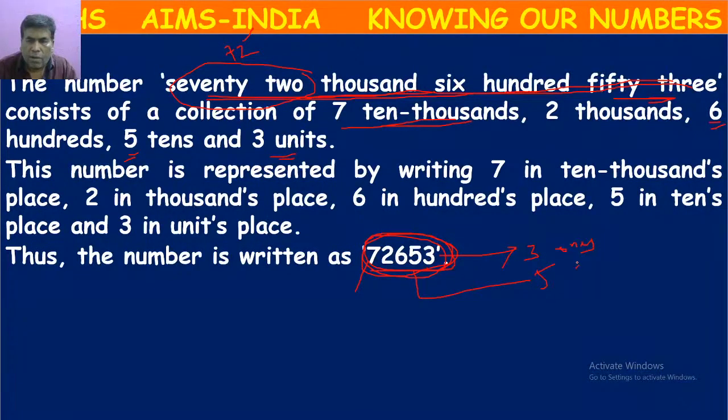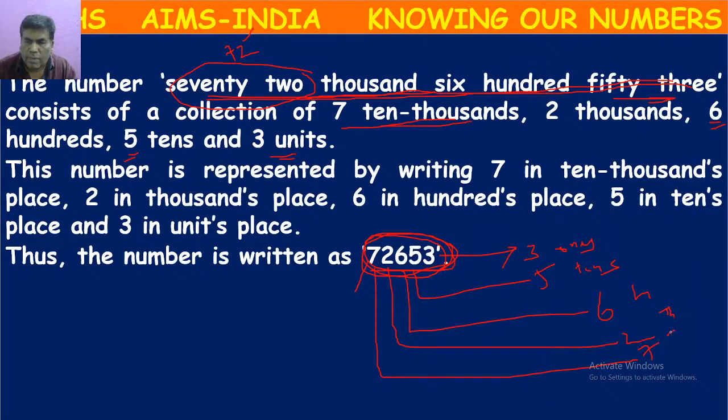It is having 5 tens, 6 hundreds, 2 thousands, and 7 10,000s. Like that, if a number is given, we can represent its place value.